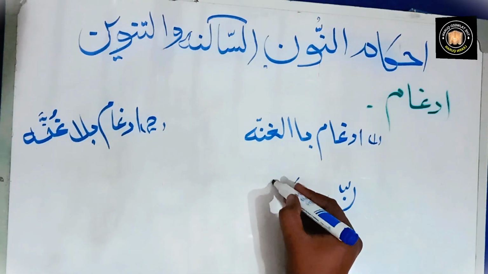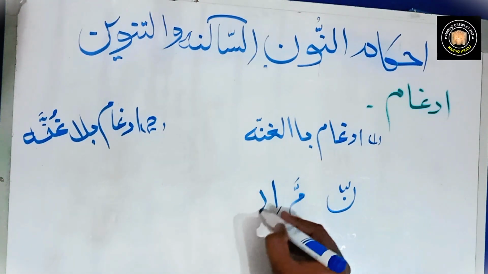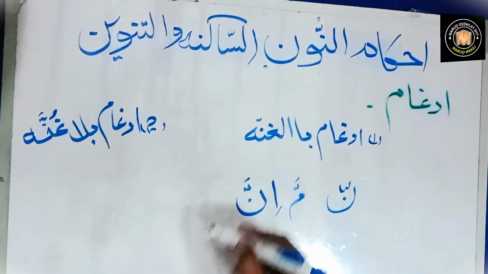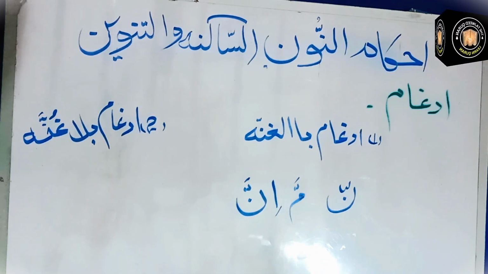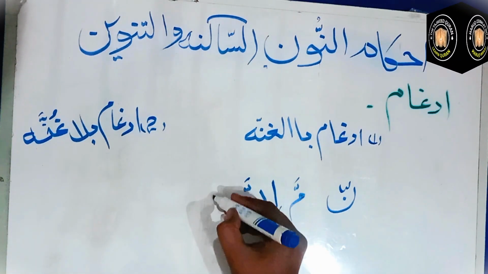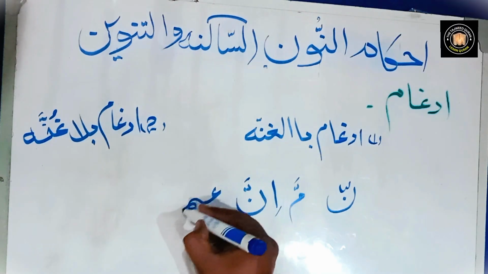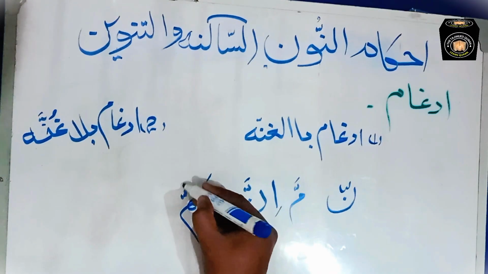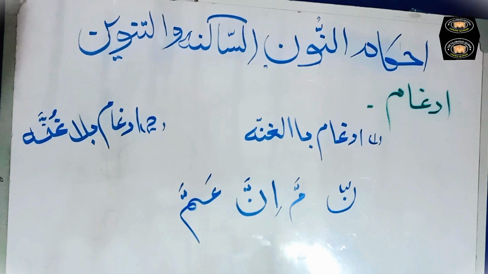For example, in, and, am. This nasal sound, when you stretch it, is called Ghunnah. So Idgham has 2 types: Idgham bil Ghunnah, Idgham with Ghunnah, and Idgham without Ghunnah.